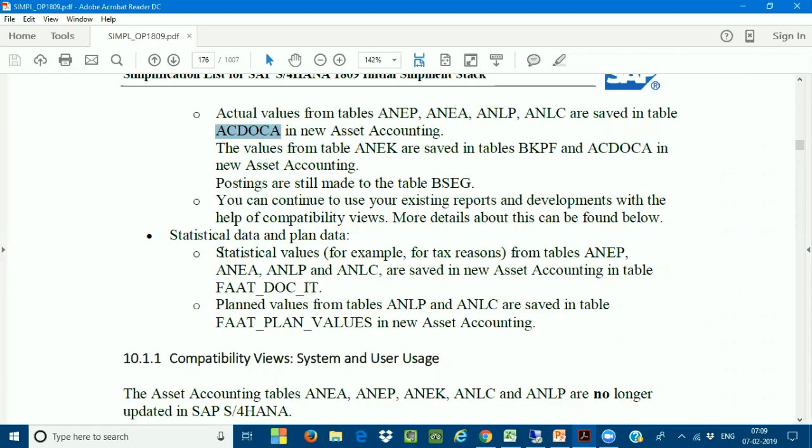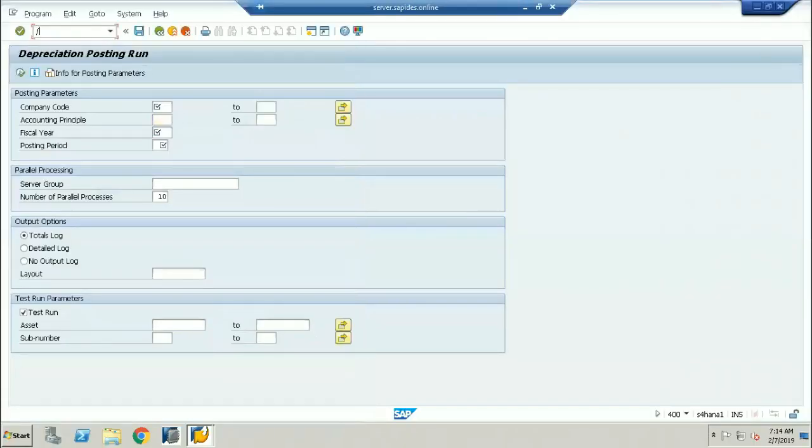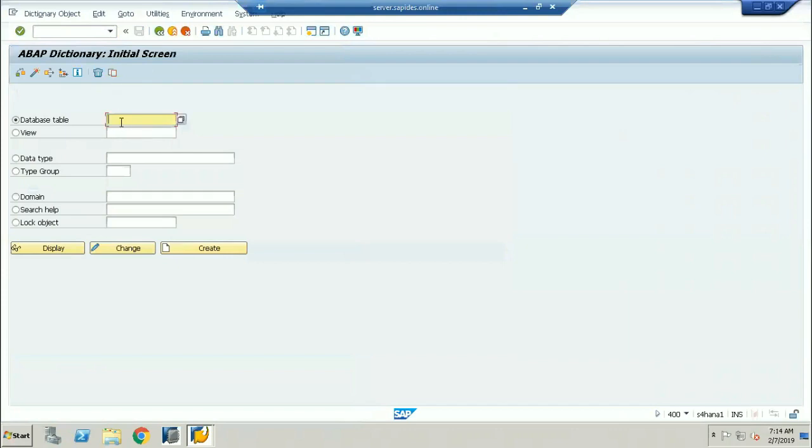But where can I store the statistical value for tax reporting purposes, where I have created a separate depreciation area? If not ACDOCA, is there any other table we are going to design? Yes, that new table we call FAAT_DOC_IT. So if I take this table, let's see whether this table is activated.